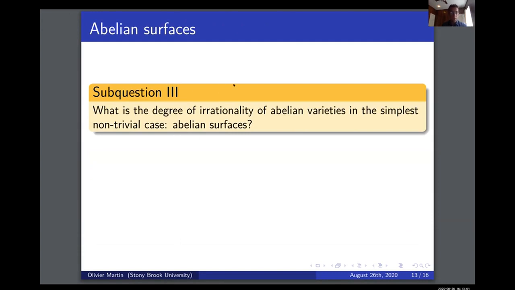So the last sub-question that I want to address is what happens to the degree of irrationality for Abelian varieties in the simplest case, basically. So the case of Abelian surfaces. The case of elliptic curves are double covers of P1, so this is not a particularly complicated case. So what happens in the case of Abelian surfaces?